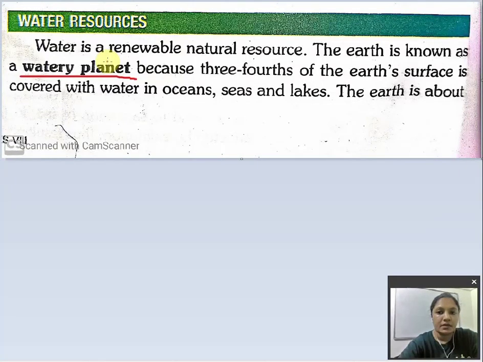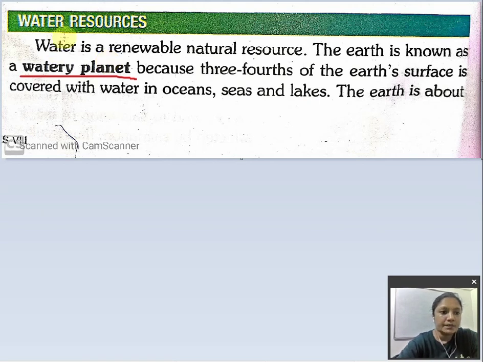Hello students, today we are going to the next part of our SST chapter. In the last class we discussed land resources, right? Hopefully you all have understood the land resource and you have gone through your books also. Today we are going to start with the next part, that is our water resource of the same chapter, geography.